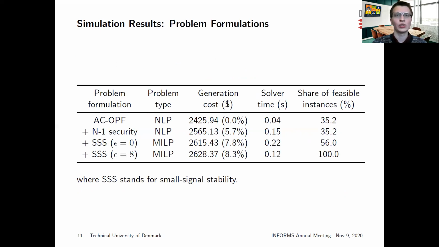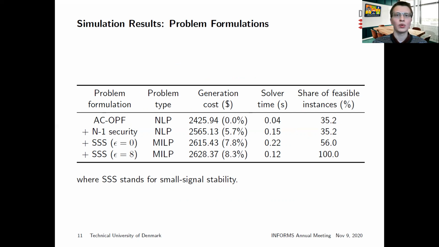Let's compare the solution to AC-OPF and N-1 security constrained AC-OPF with our proposed approach encoding the feasible space to mixed integer linear problems. Both the AC-OPF and N-1 security constrained AC-OPF do not return a feasible solution for 64.8% of the 125 random test instances.